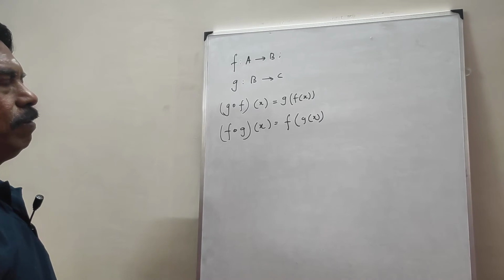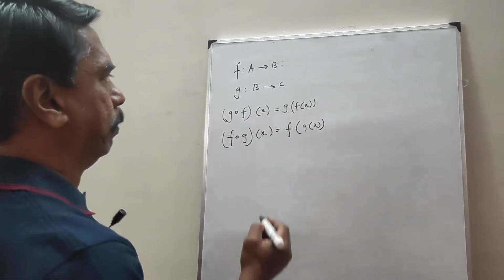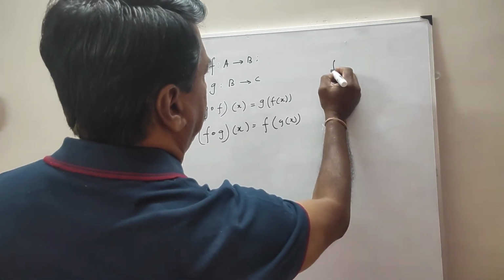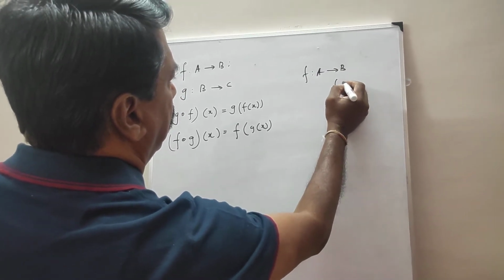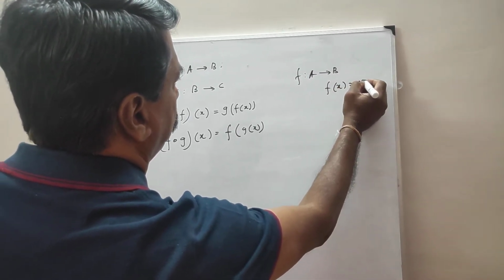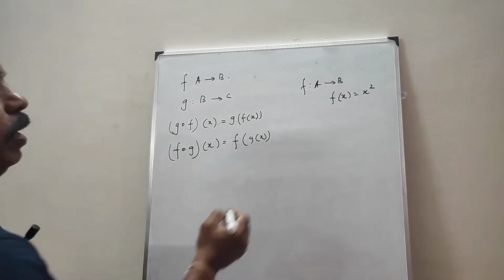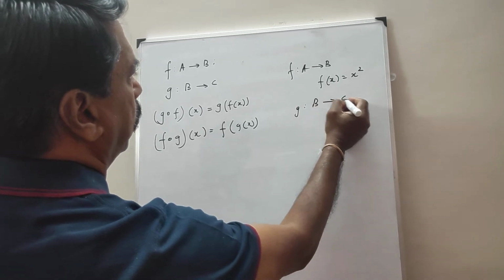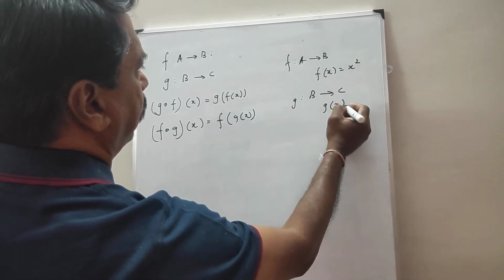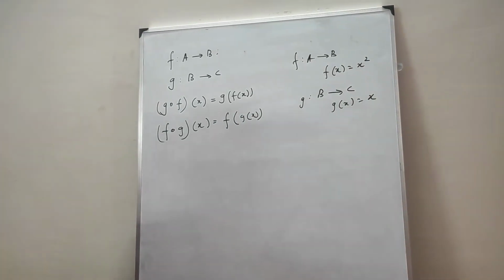I'll explain with a simple example. Suppose f is a function from A to B and f of x is equal to x squared, and g is a function from B to C and g of x is equal to x, for example.